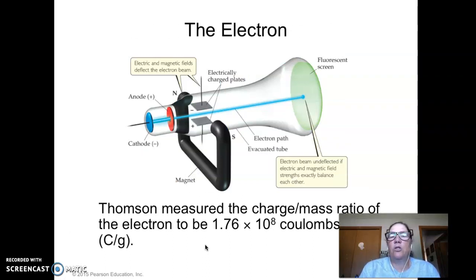He also measured the charge to mass ratio of the electron, again using an electron tube and how much it deflected. You can see there's the anode and the cathode. The anode is the positive electrode, and the cathode is the negative. And they get this charge going, so you have this flow of negative charges. How much does it get deflected? He used that to calculate the charge and the mass of an electron, and he found the mass of an electron to be really, really small.